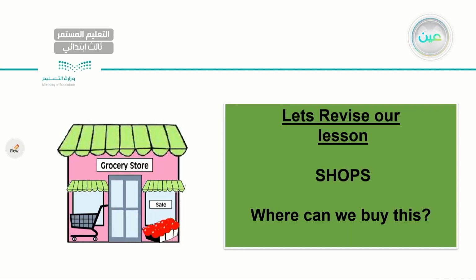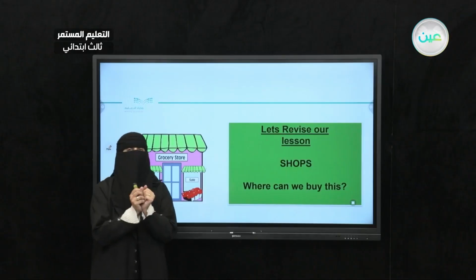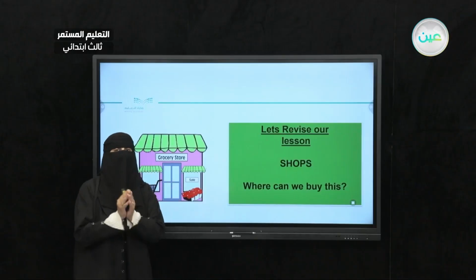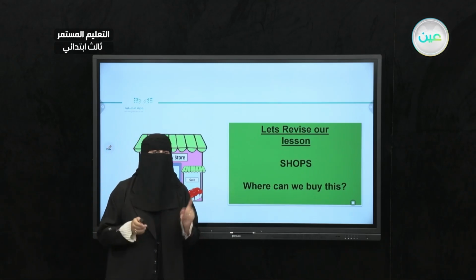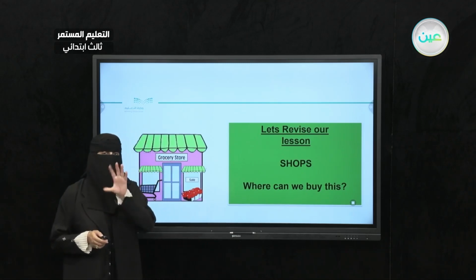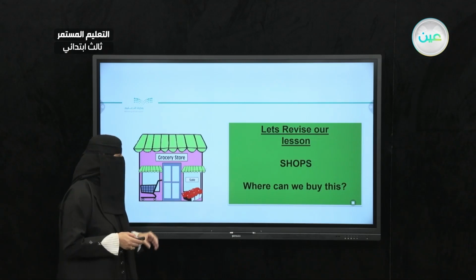Now, let's go ahead and revise what we have learned in our 4th and last unit of your book. We introduced different kinds of shops, and also we were able to answer this question: where can you buy this, or where can you buy these? For example, where can you buy the bananas? Where can you get the fish? Where can you buy some pencils? You cannot buy them at the same place. We need to go to two different shops.